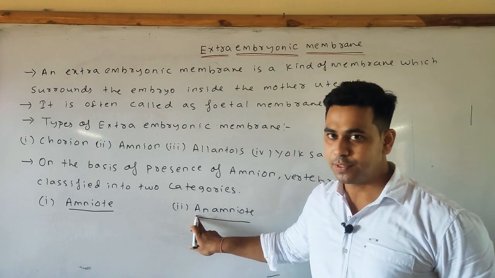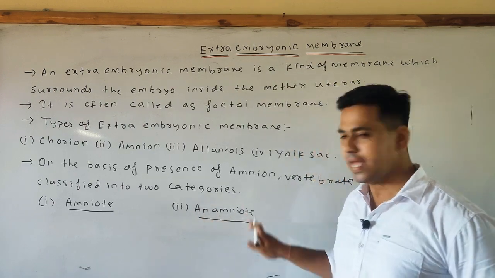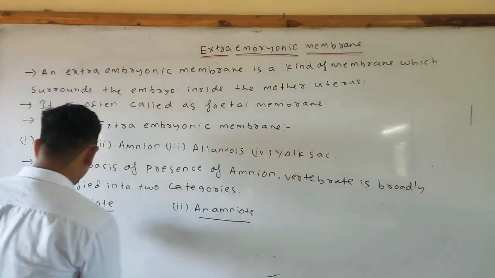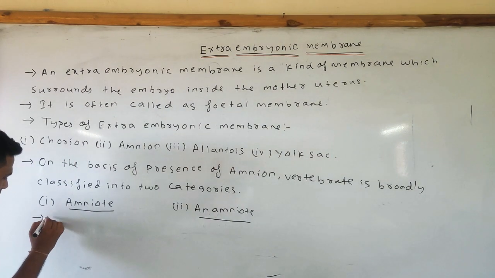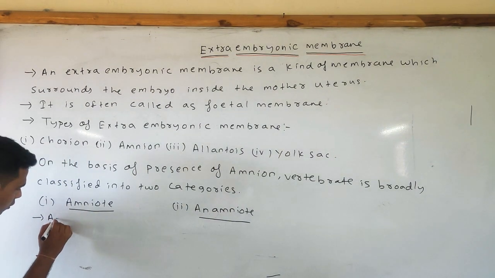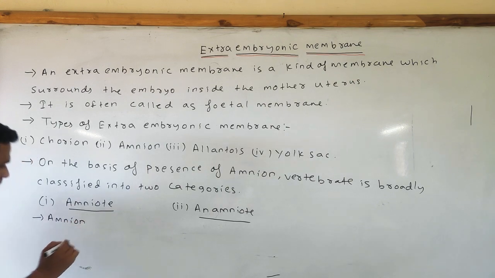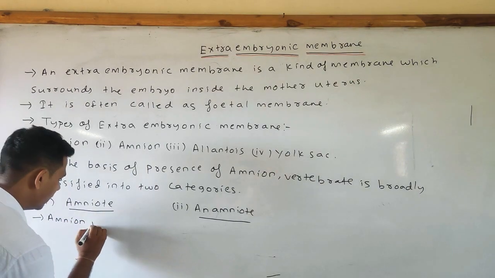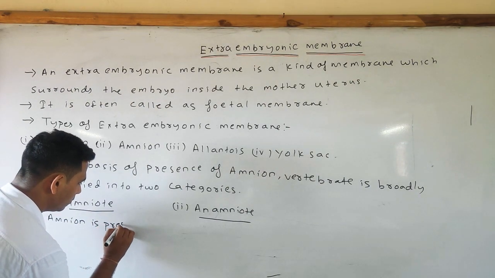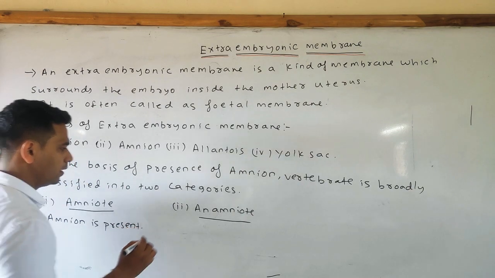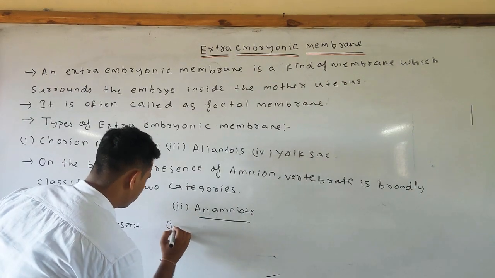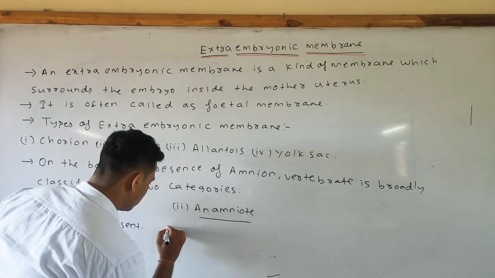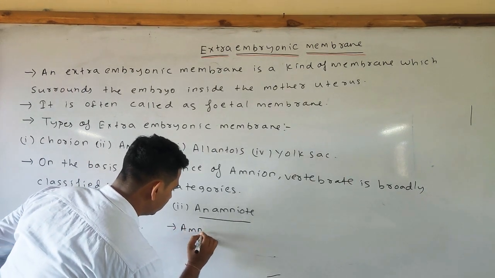If the amnion is absent, then the vertebrate is known as an anamniote. In the case of amniote, amnion is present; in the case of anamniote, amnion is absent.